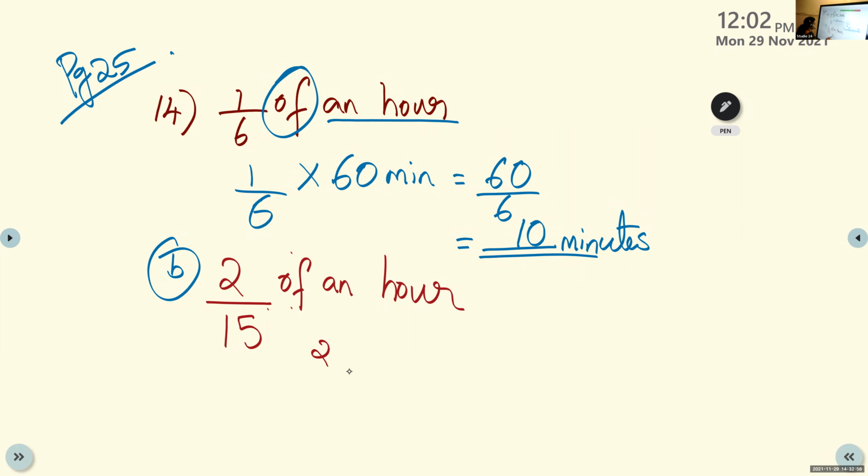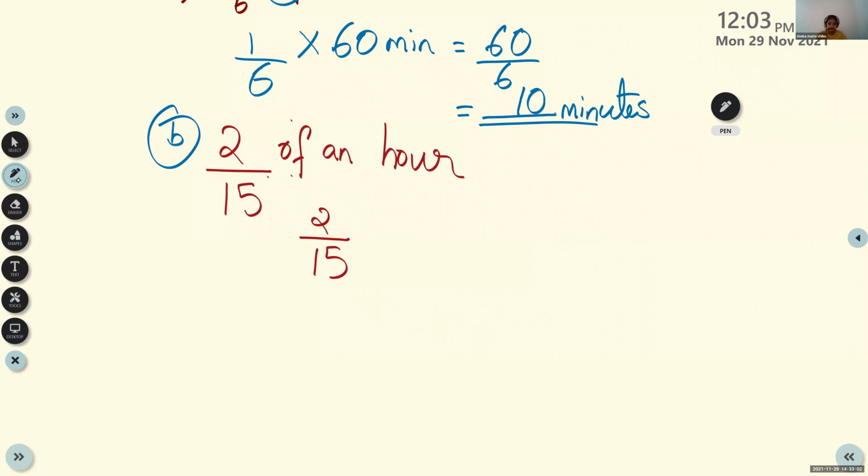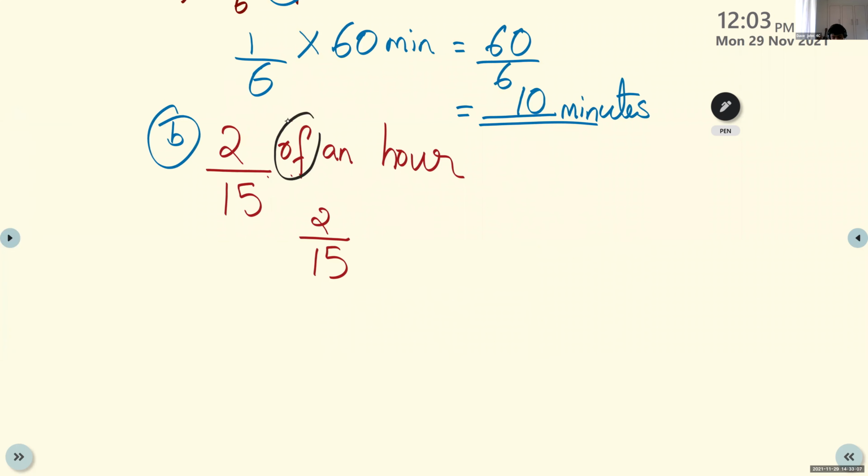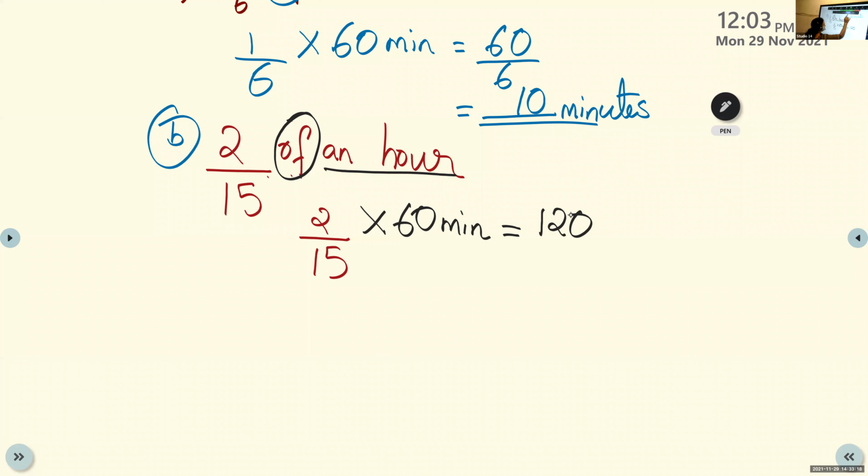Yes, children, 2 by 15 of an hour. Instead of "of", what do you write? Multiply. 1 hour is 60 minutes. Multiply 60 into 2. 6 2s are 12, so 120 divided by 15.